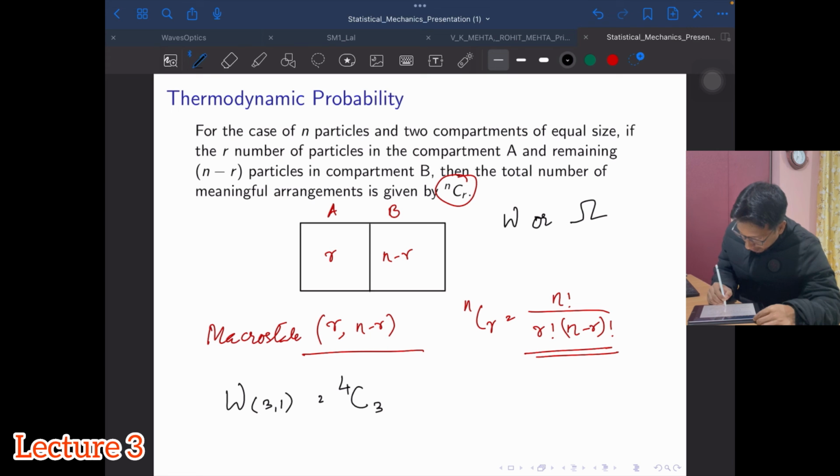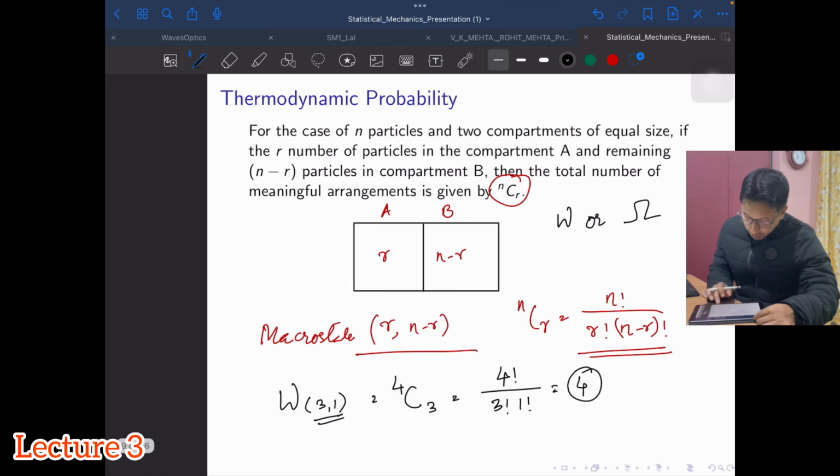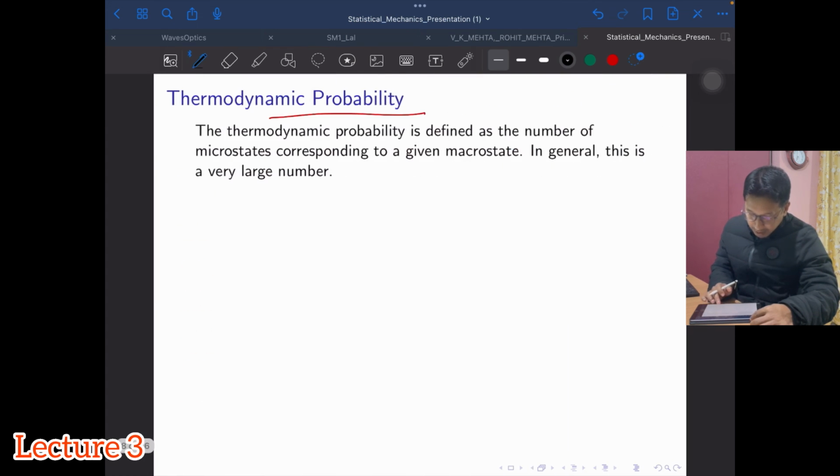So this is given by 4 factorial divided by 3 factorial and 4 minus 3, which is 1 factorial. 4 factorial divided by 3 factorial gives you 4, and dividing by 1 factorial still gives 4. So I have 4 microstates corresponding to the 3-1 macrostate, and that's what we obtained earlier when we learned about this. I think this gives you the basic idea behind microstates, macrostates, and thermodynamic probability.